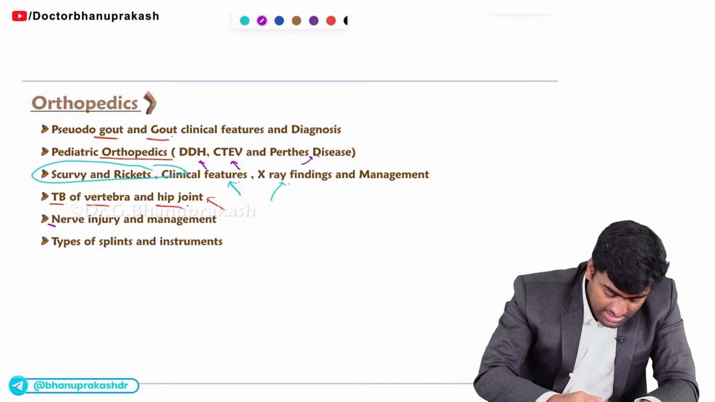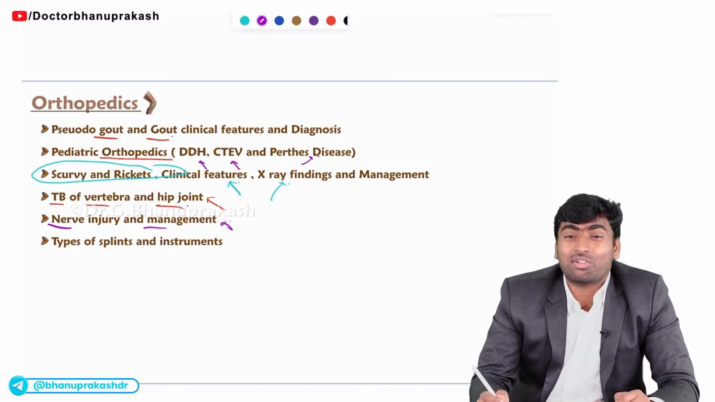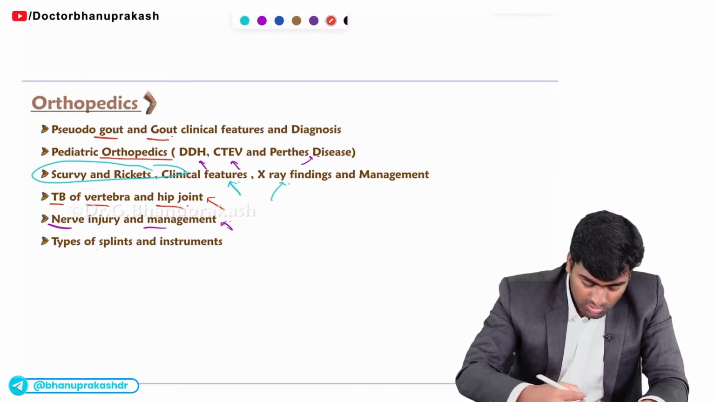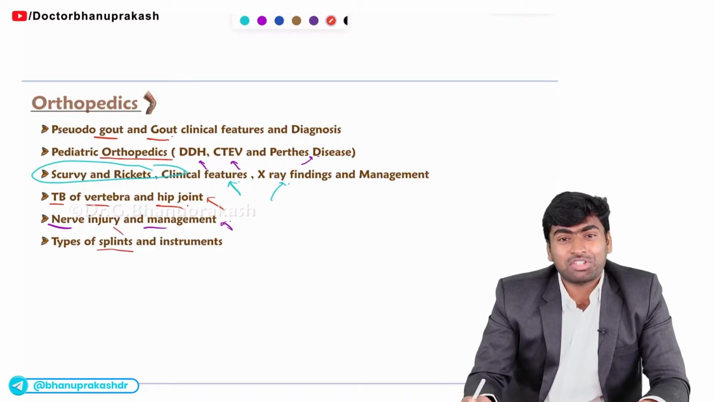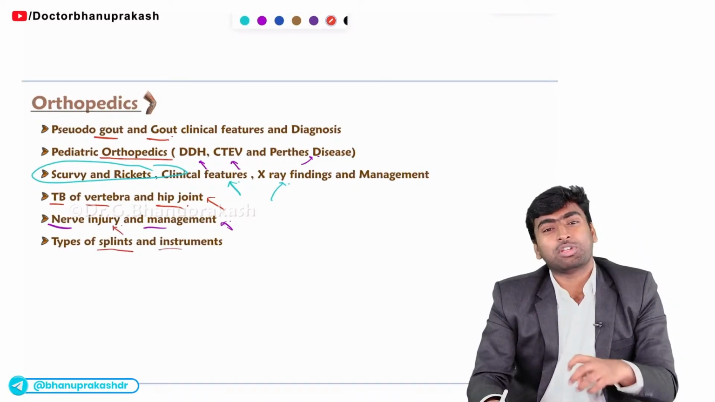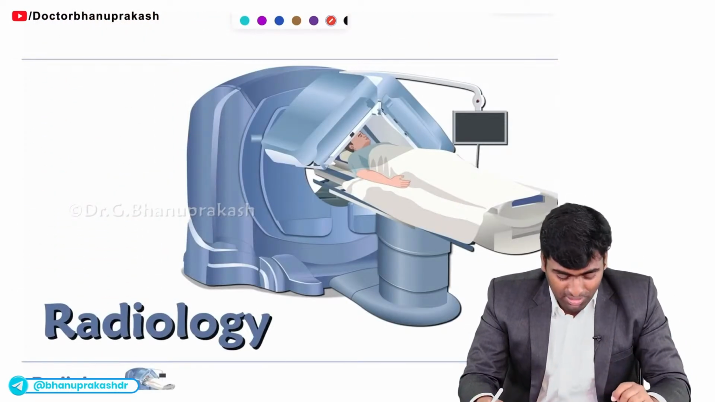Fine. Next, as I told you from anatomy also, you should know about nerve injuries and what management you will do for these nerve injuries. And you should also know about the types of splints which will be used for these nerve injuries and the types of casts or instruments you will use in a case of orthopedics. Fine. And finally, it is our final part, radiology.